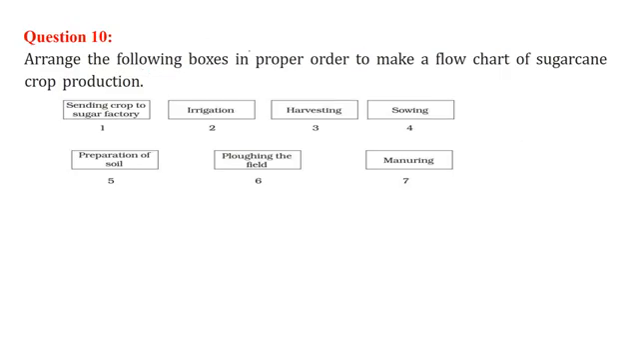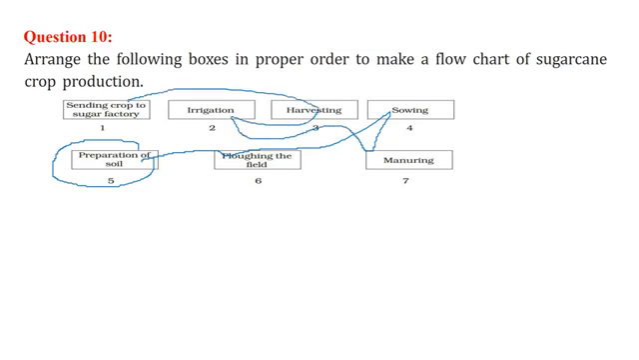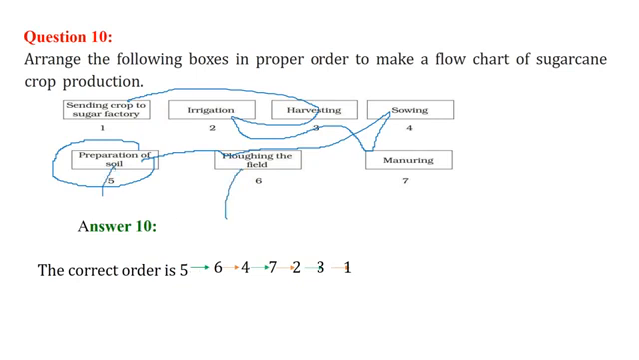Arrange the following boxes in proper order to make a flowchart of sugarcane crop production. First will be preparation of soil, then plowing of the field, then sowing, manuring, then irrigation, harvesting and sending the crop to the sugar factory. Let us see the formal way. First is the preparation of soil, then plowing the field, then sowing, then manuring, then irrigation, then harvesting, then sending the crop to the sugar factory.